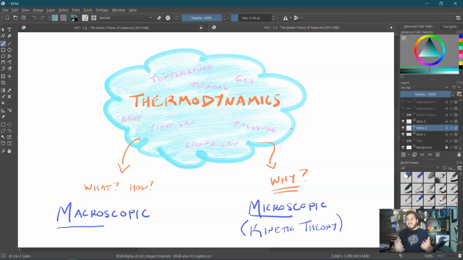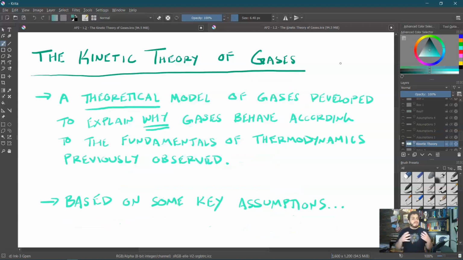And if we pretend that that's the case, we can make all the math work out. So let's just do that. And this is the basis of the kinetic theory. So the kinetic theory of gases is a theoretical model of gases to explain why gases behave according to the fundamentals and laws of thermodynamics that we already discussed.